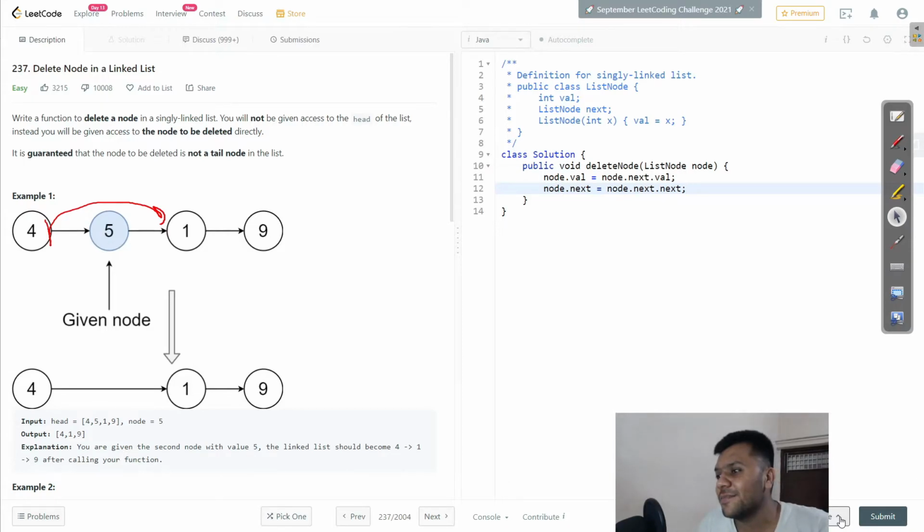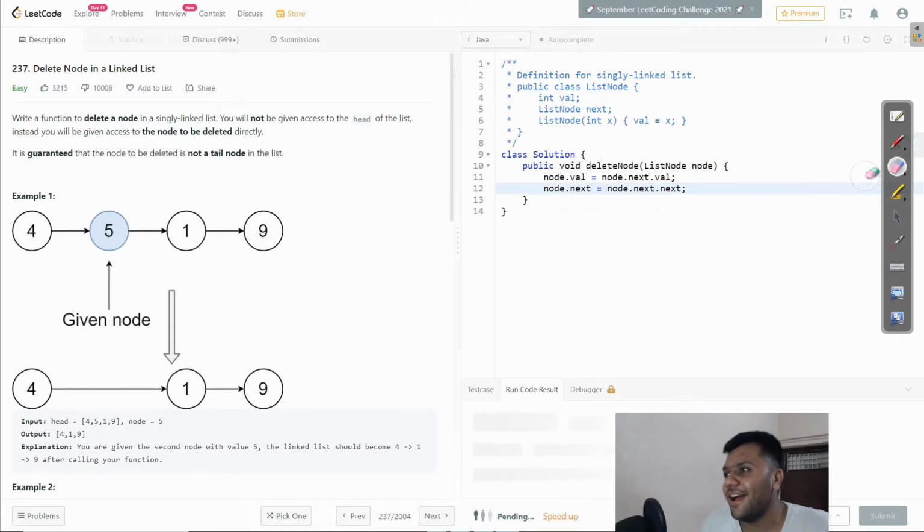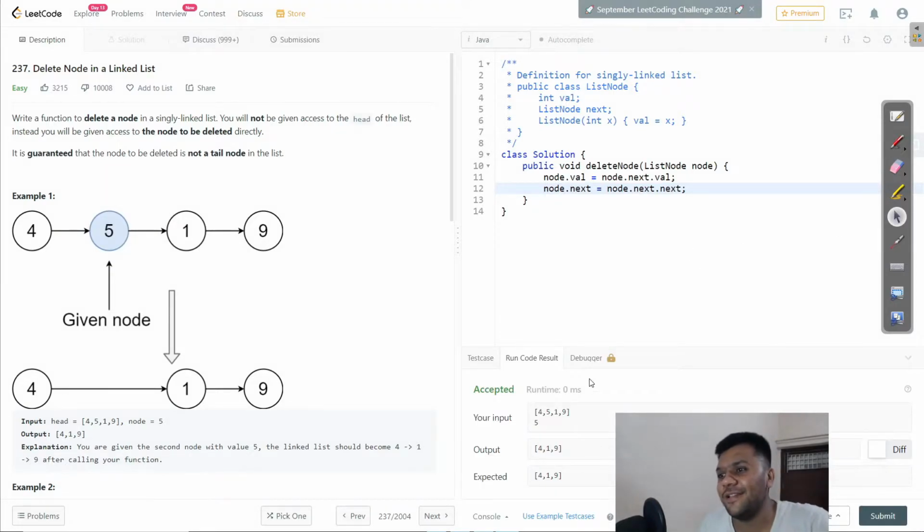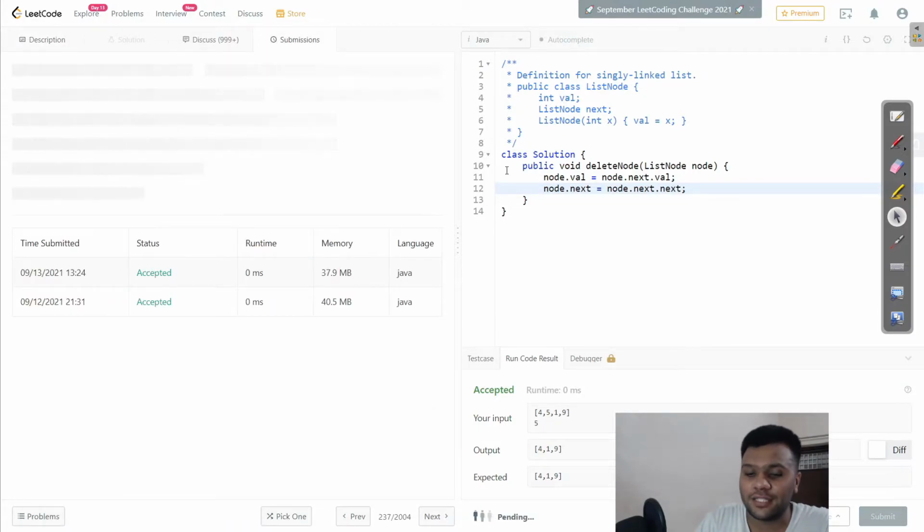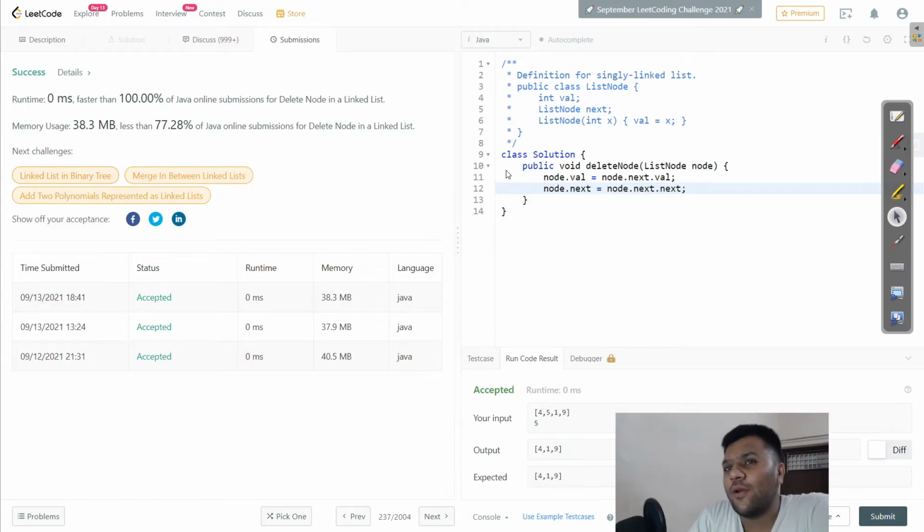Let me run this and see if there is any compilation error. And here we go, it is submitting. Let me submit this one so I can tell you the time and space complexity. You see it's going 100%, very fast. You see the memory use; it depends on the LeetCode server, the load on the server on LeetCode.